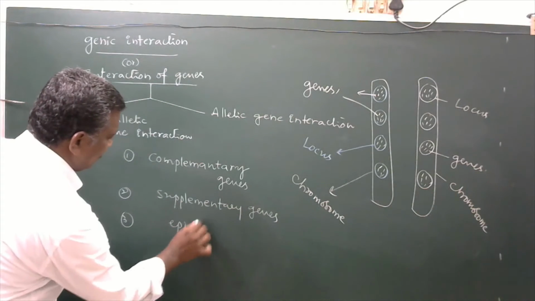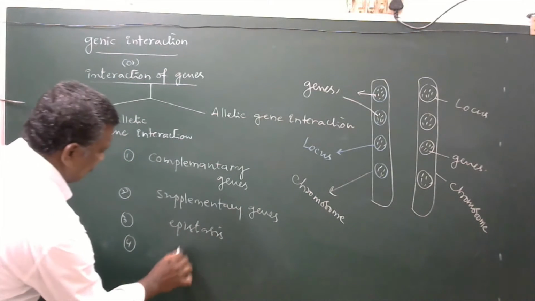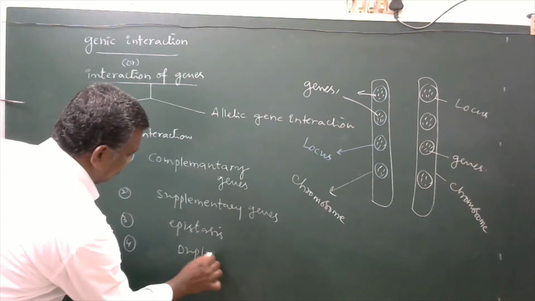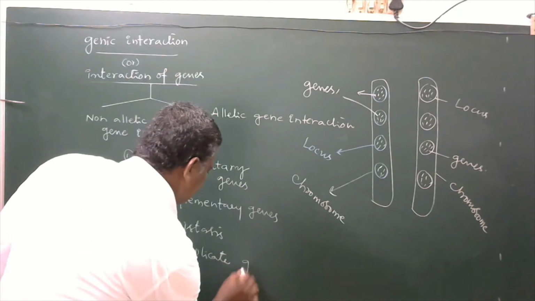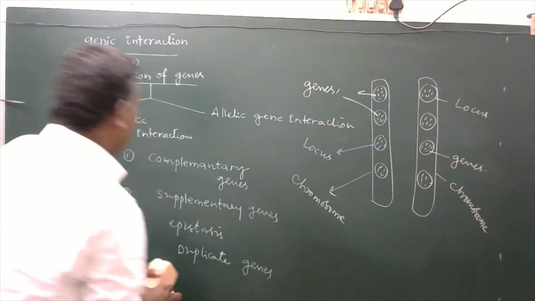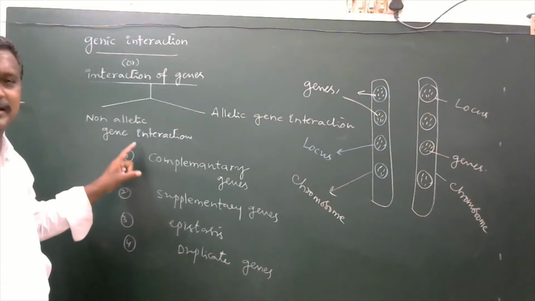Epistasis, duplicate genes. So all these four will come under non-allelic genic interaction.